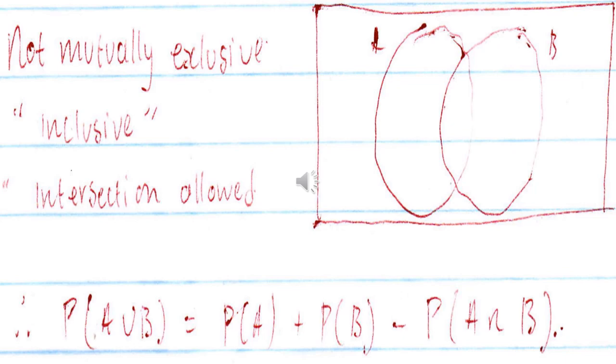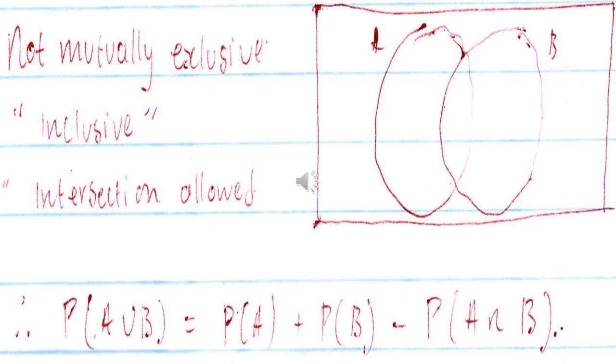So the probability of the events that are not mutually exclusive can be calculated by the formula there. Probability of A or B can be calculated as the probability of A plus the probability of B minus the probability of A and B, because we would be having an intersection in this case when we are having events that are not mutually exclusive.